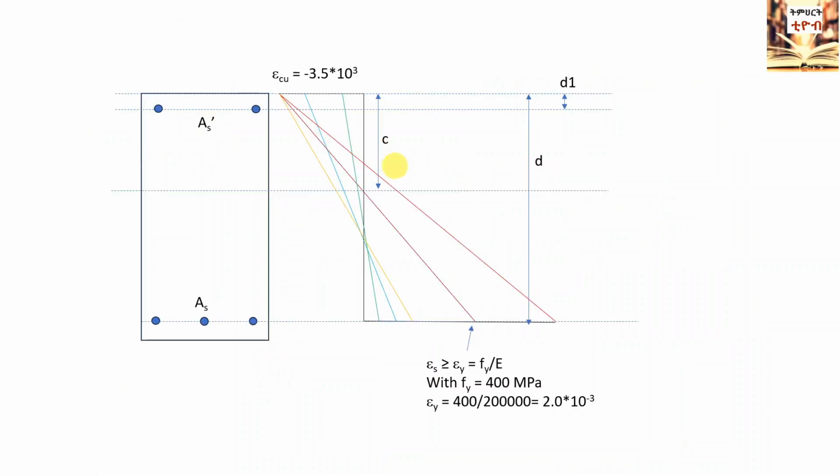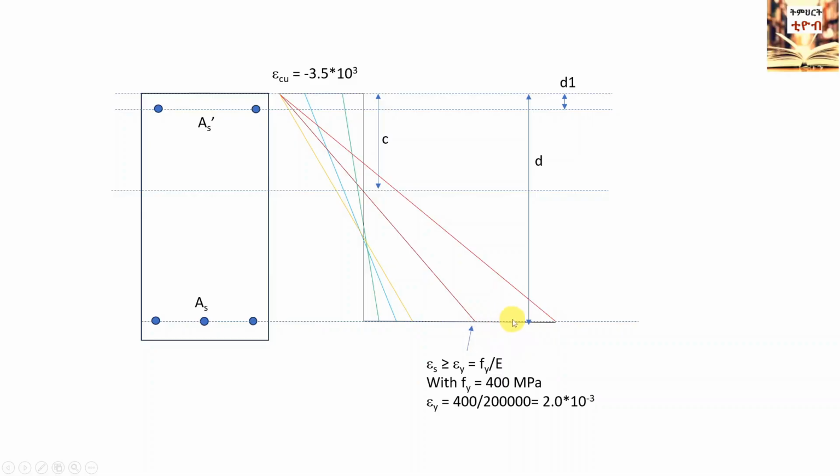As you see in the picture, during bending the plane of bending may tilt at different angles depending upon the amount of loading or moment. The assumption in reinforcement design of beams is that the plane of bending remains plane after bending. In the ultimate limit state design, it will be assumed that the extreme concrete fiber reaches the ultimate strain level, ecu, in most codes amounting to -0.0035. It will also be assumed that the steel in the tension zone is yielding.